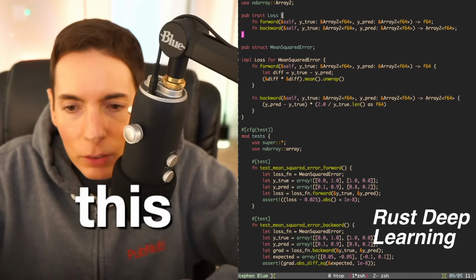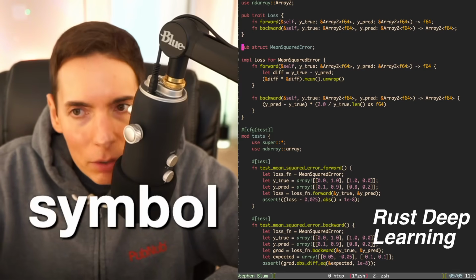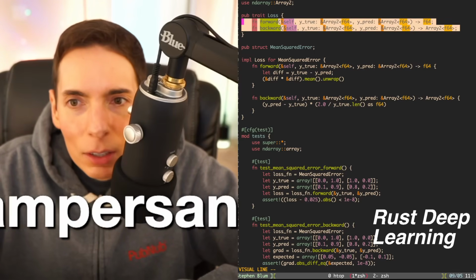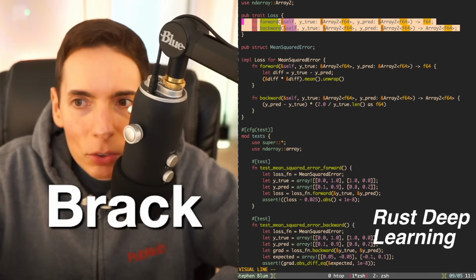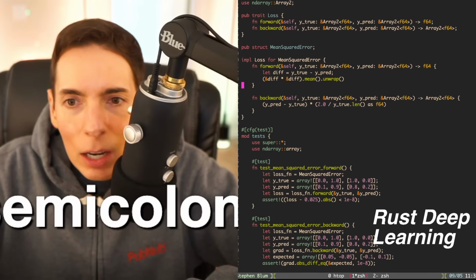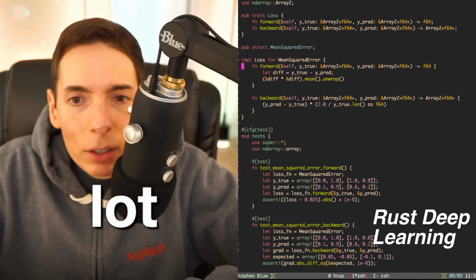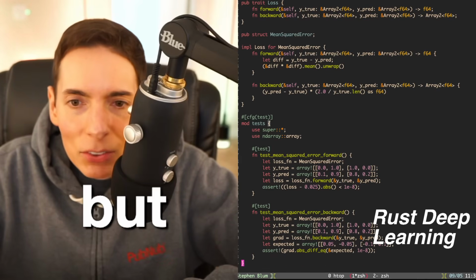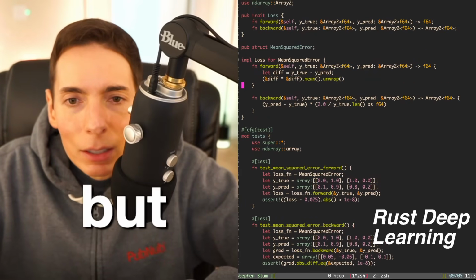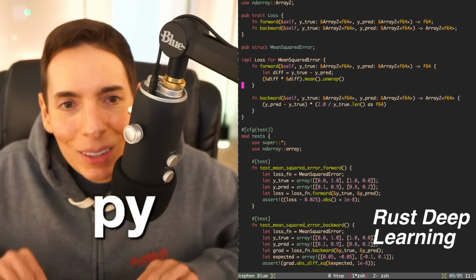This code you're seeing on the screen, there's a lot of symbols everywhere. There's a lot of ampersands, angle brackets, semicolons, arrows. It's just a lot going on here. But it's necessary for the compiler. But you don't need that if you're using Python, which is really cool, right?